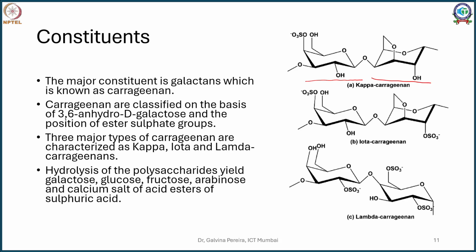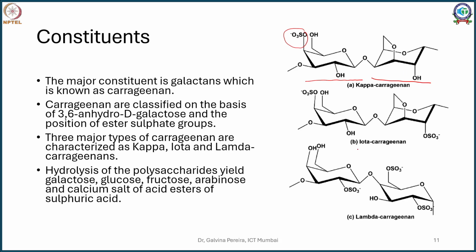So you have your galactose being attached here. Now this is, say, one position, 1, 2, 3, 4, 5. So you have your monosulfate derivative which is attached here, and kappa has one sulfate attached to galactose, and there is absolutely nothing which is attached to a 3,6-anhydrogalactose.